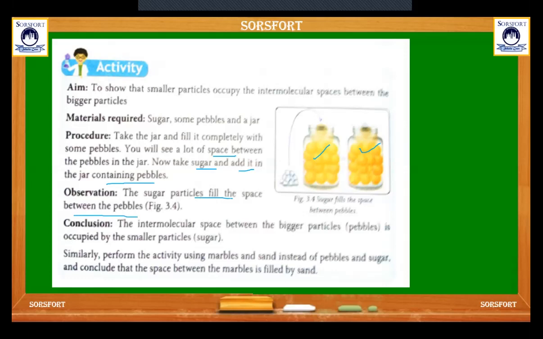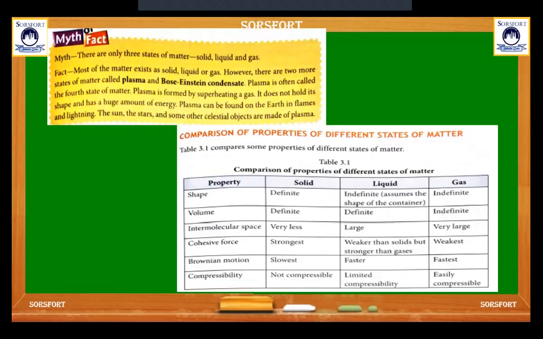So the conclusion is that the intermolecular space between the bigger particles, which here are pebbles, is occupied by the smaller particles, that is sugar. Similarly, the activity can be performed using marbles and sand instead of pebbles and sugar, and it is concluded that the space between the marbles is filled by the sand also.